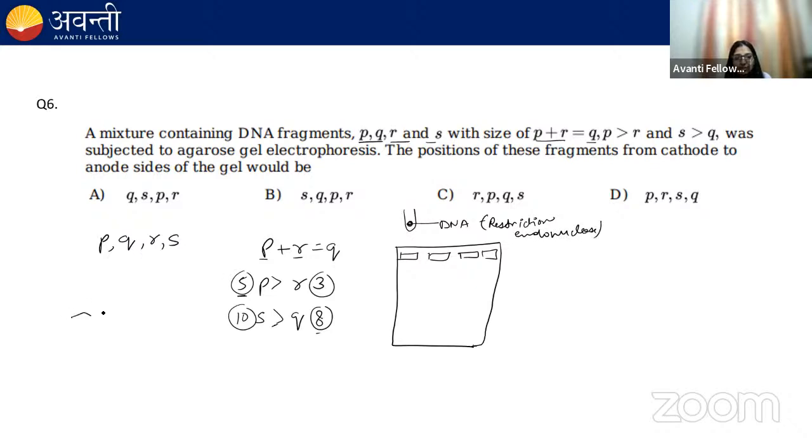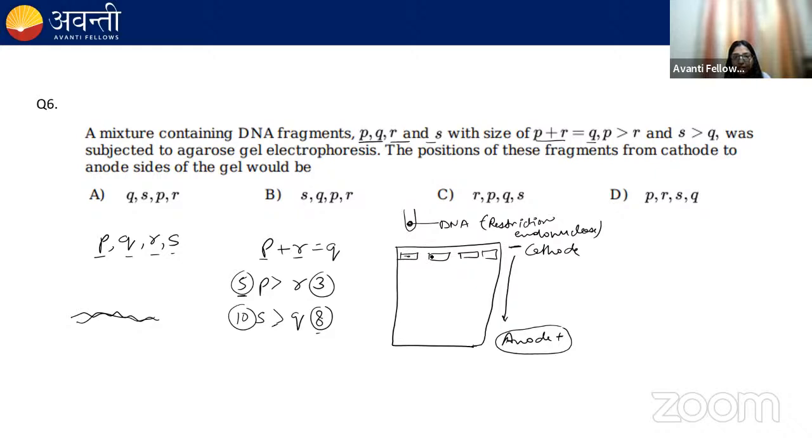When restriction endonuclease acts on this DNA, it will cut it into 4 fragments, P, Q, R, S. They are asking the arrangement from the cathode to anode. Cathode is negative and anode is positive. We know that DNA is negatively charged because of the phosphate group, so it will always move from negative towards positive.